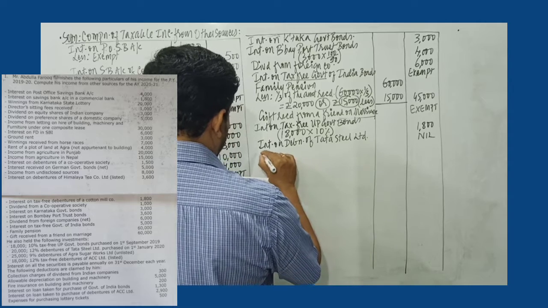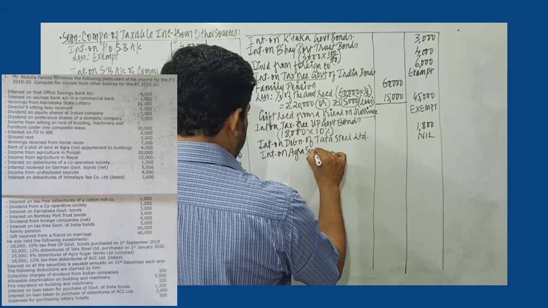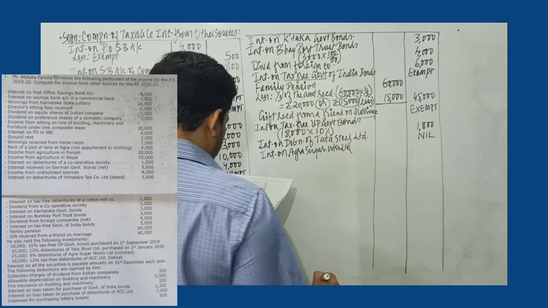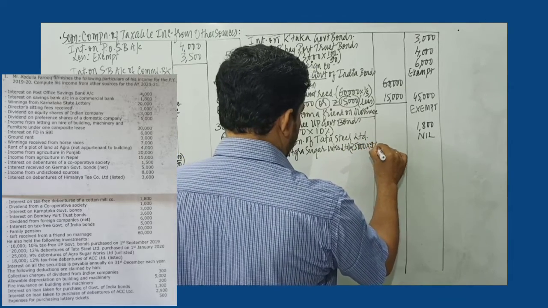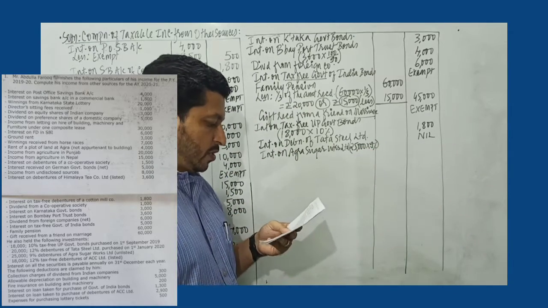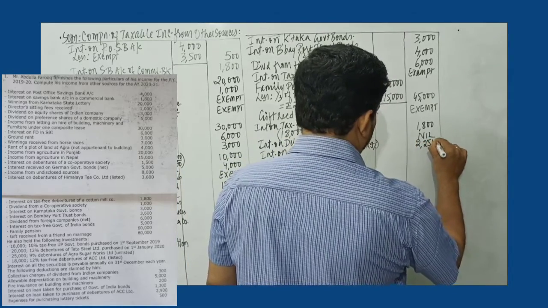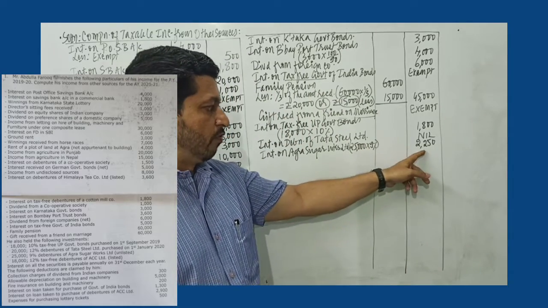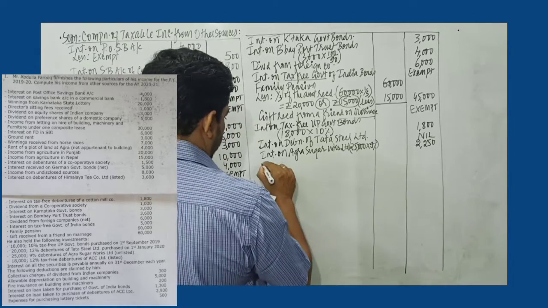Next we have interest on Agra Sugar Works Limited. The investment amount is given 25,000 and the rate of interest given is 9%. So 9% of 25,000, 10% would be 2,500, 9% would be 2,250. That would be the interest amount. That is 2,500 minus 250. That will be 2,250.